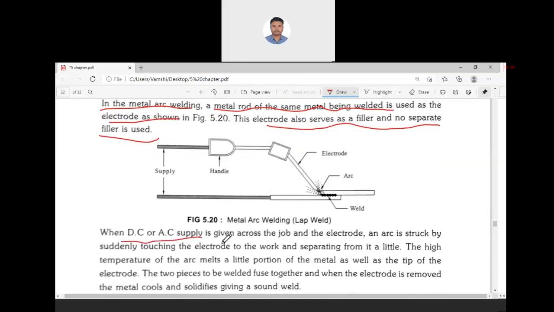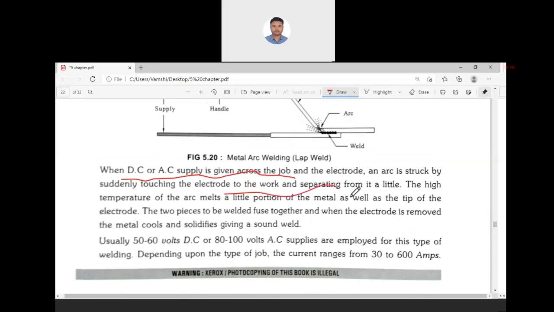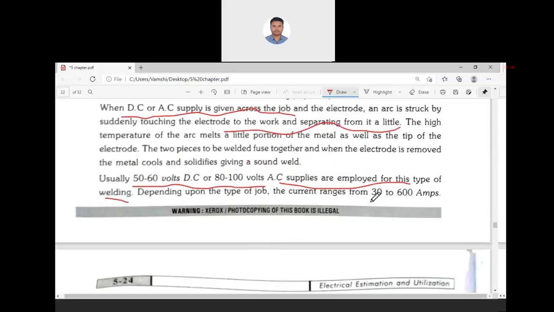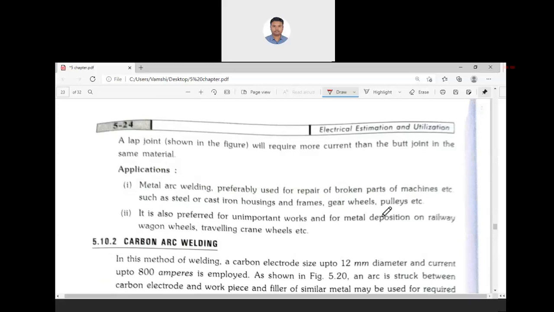When DC or AC supply is given across the job, an electrode arc is struck between the two pieces. High temperature will melt that electrode, and the electrode will melt and be deposited into the joint. After that melted electrode gets cooled, it will permanently join the two pieces. Usually 50 to 60 volts DC or AC supply is employed for this type of welding depending upon the job, and current is about 30 to 600 amps.